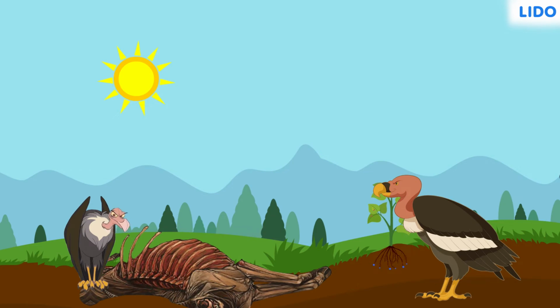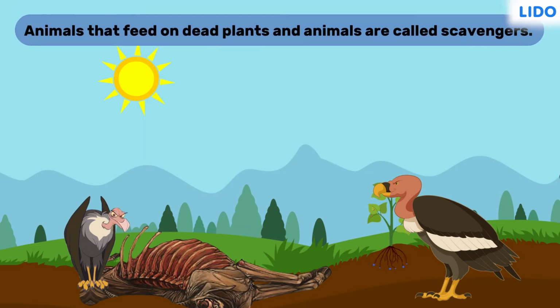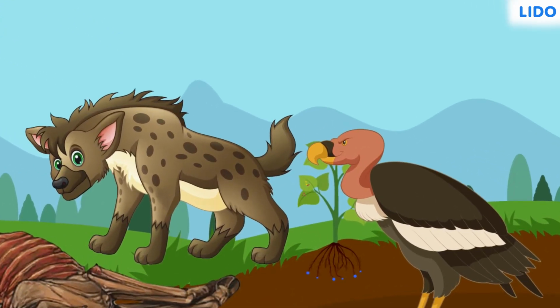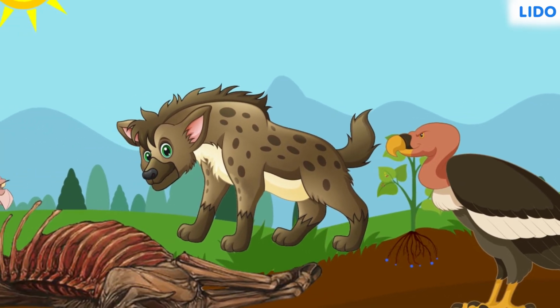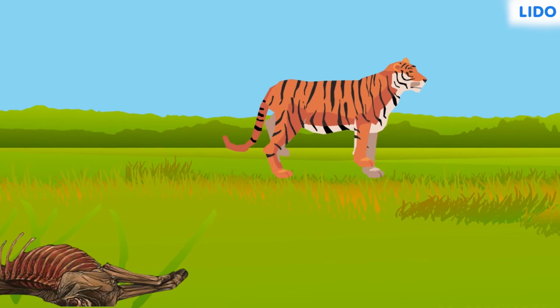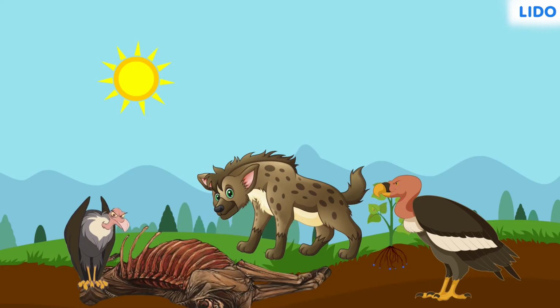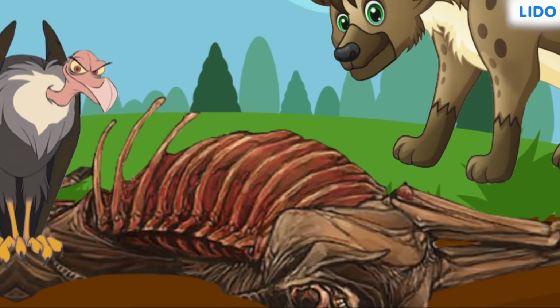Well, most of the time, the scavengers eat them. Scavengers are a group of animals which only consume dead plants and animals. Vultures and hyenas are examples of scavengers. They gather around the dead animal after carnivores like tigers or lions have finished eating them. But that's not the end yet, because the scavengers leave behind remains.